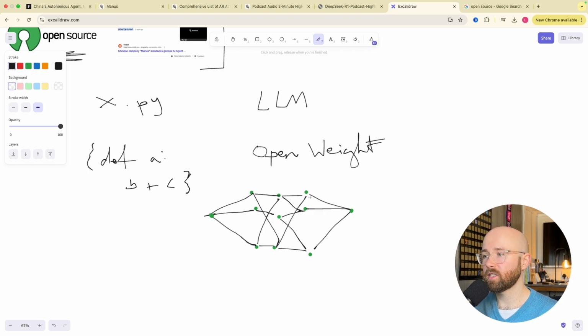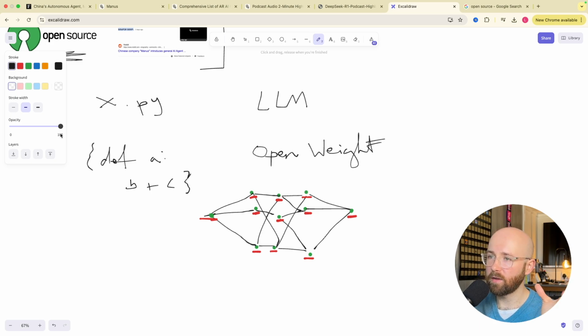So anyway, you have this here, and open weights means they'll tell you the weights of each of these nodes. The reason is that if you can tell people what the weights of these nodes are, then they can download it and run it and get an answer as if they were using that model. Which is cool, because you can use that model offline. The problem here is that it's open weight, not open source.